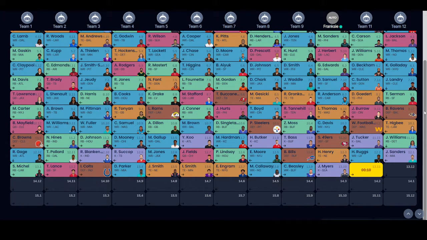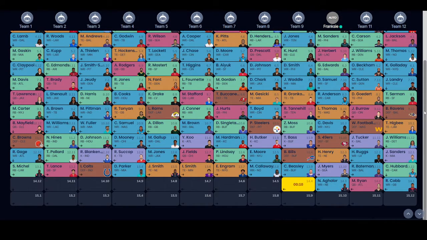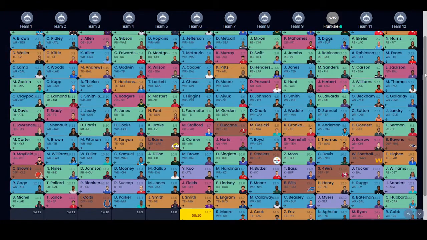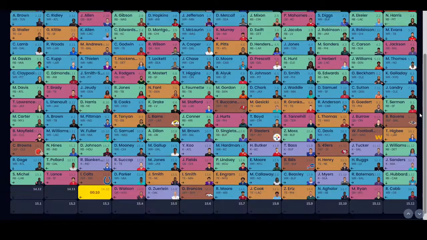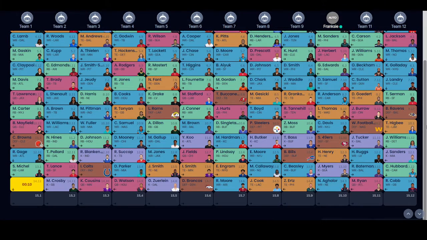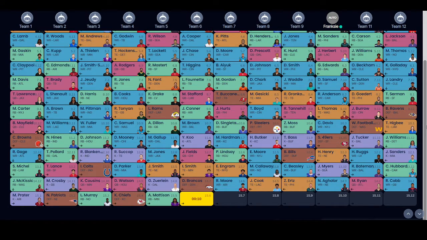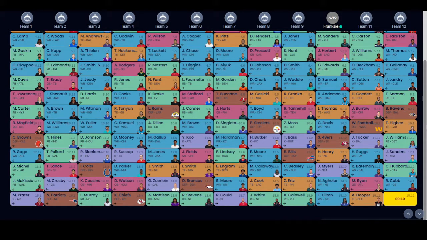So who we got? Myers in the 13th. 14th is Aguilar. And then let's see, it gives me 15th. Will it give me a backup quarterback, or will I just fill the flex with someone else? T.Y. Hilton. And there we have it.